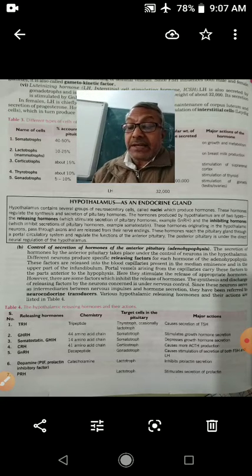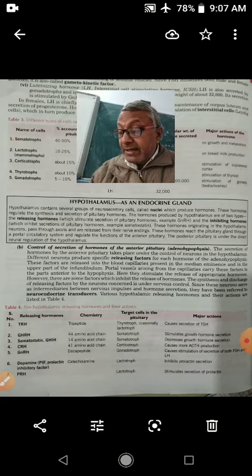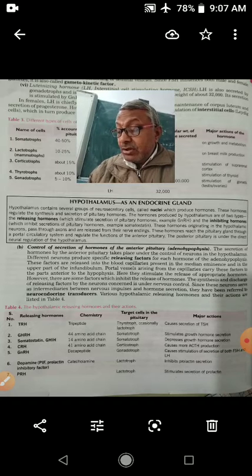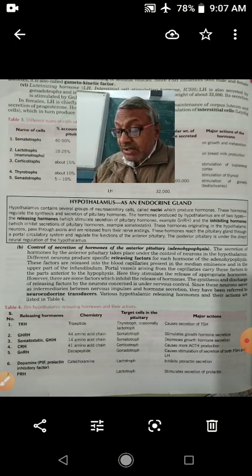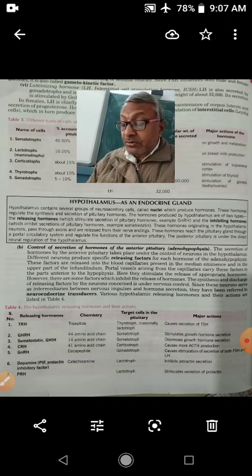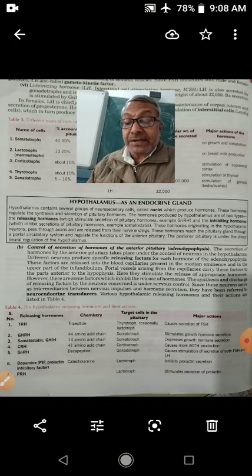Next is the inhibiting hormones. Inhibiting hormones is GHIH, growth hormone inhibiting hormone, so it will inhibit the secretion of growth hormones. PIF, prolactin inhibiting factors, will